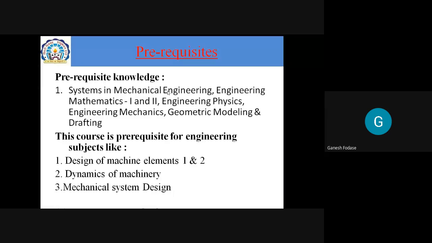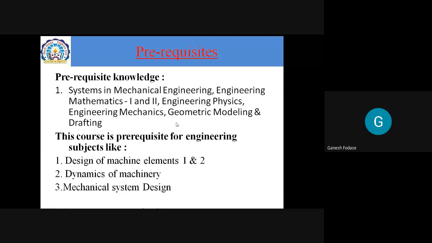Then next one is Engineering Mathematics 1 and 2, some basic knowledge of mathematics. Engineering Physics, of course, is very much important, not just for this subject but for all of mechanical engineering. As you are in second year, you might come to know how important physics is. You must have great knowledge of physics. If you have that knowledge, then mechanical engineering is nothing, it is just application. Next, you must have some basic knowledge of Engineering Mechanics also, like forces, kinematics, kinetics, statics, dynamics. You must be aware of all these terms.